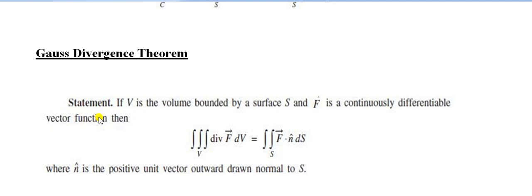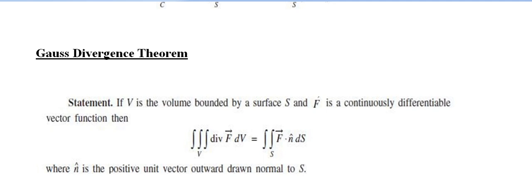Its statement: if V is the volume bounded by a surface S and vector F is a continuously differentiable vector function, then the triple integral over V of divergence F dV is equal to the double integral over S of F dot n cap dS, where n cap is the positive unit outward normal to S. These are very important: Gauss divergence, Stokes and Green's theorem.